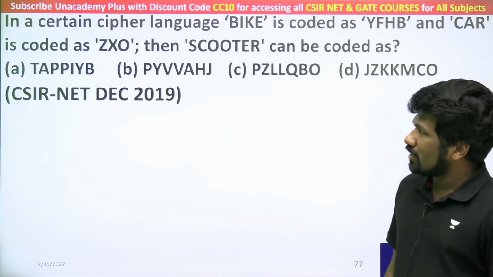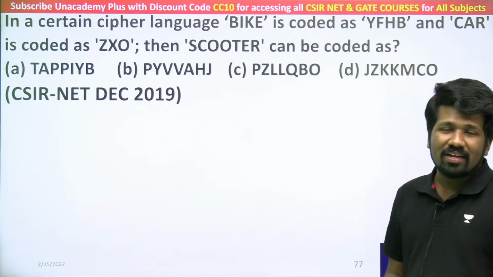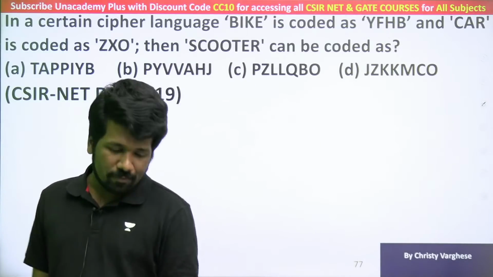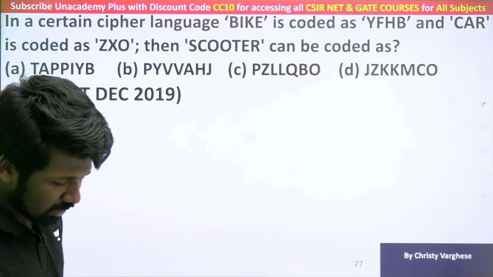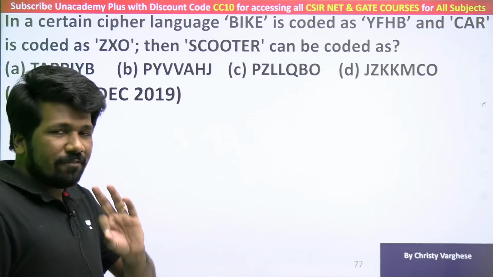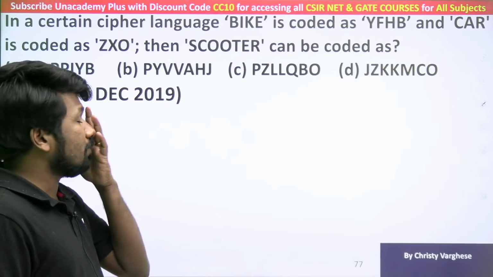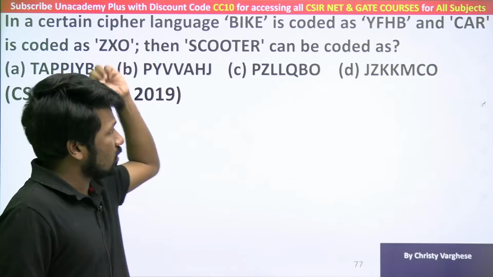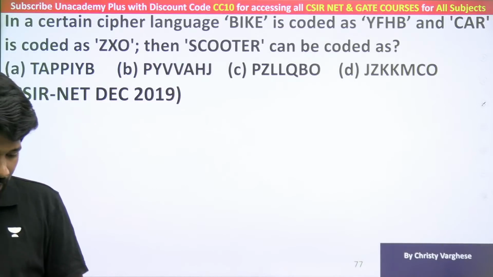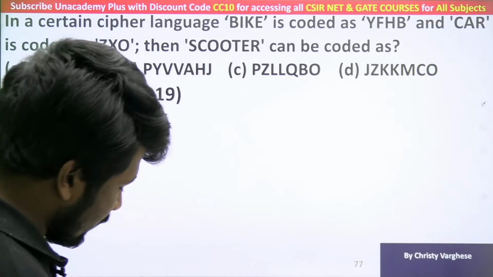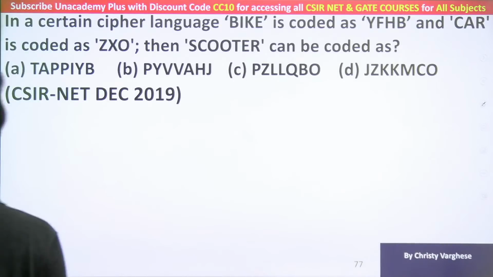If you get it, do answer it, because there is a high chance that you will get it right for sure, because coding, decoding, most of the time it is an easy question. But let me tell you frankly, the frequency of coding, decoding chapter questions is less in the NET exam. But if you are lucky, you can get such a question. So practice it super fast. Usha, I will come to that. Try it.